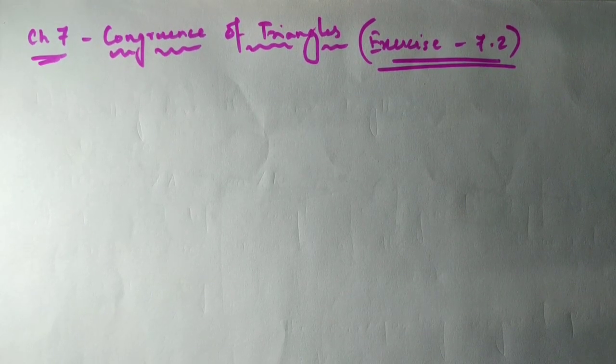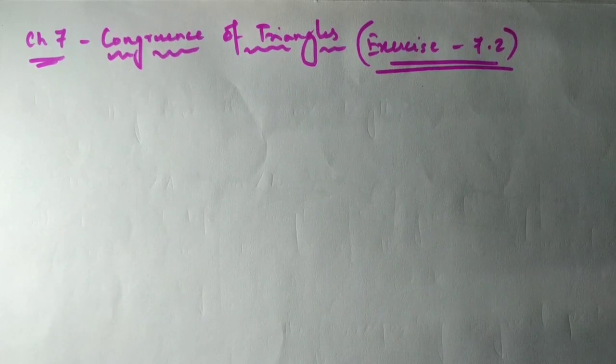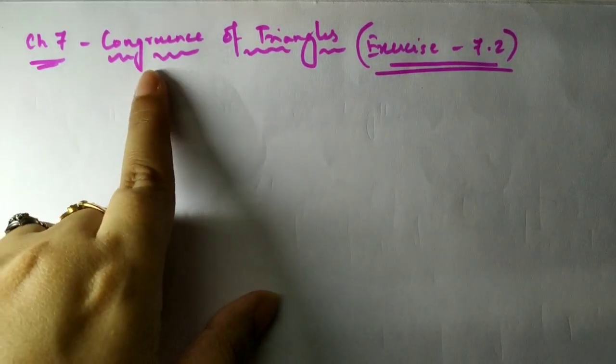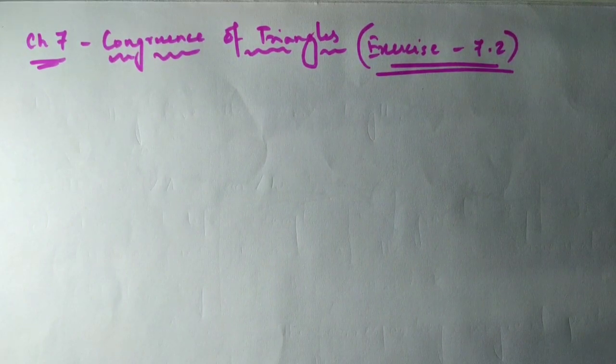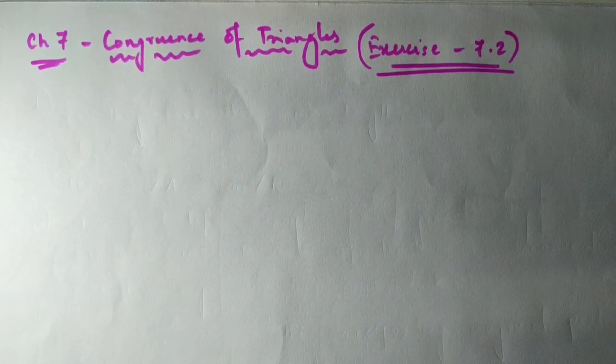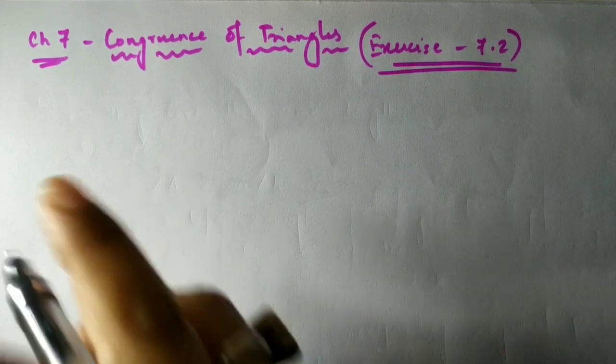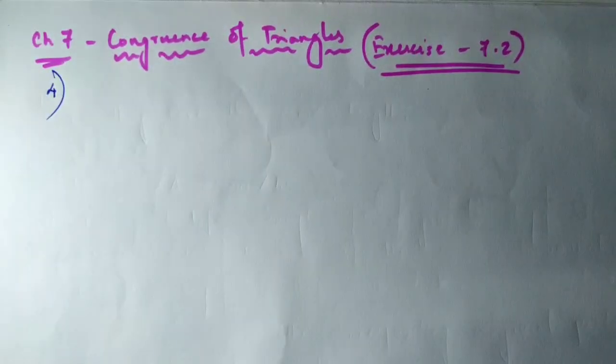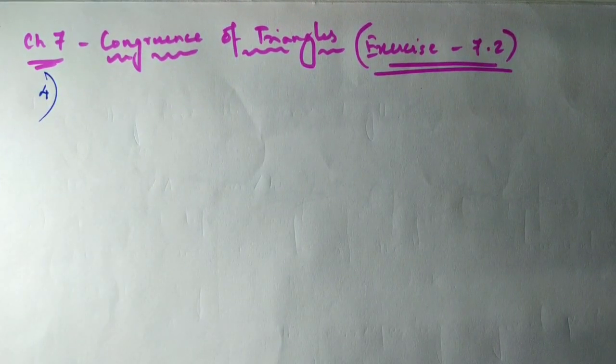Hello everyone. Today we are going to continue with the remaining questions of exercise 7.2 of our chapter 7, congruence of triangles. We have completed till question number 3 in our previous video. So today we'll start from question number 4. So let's see what is given in question number 4.